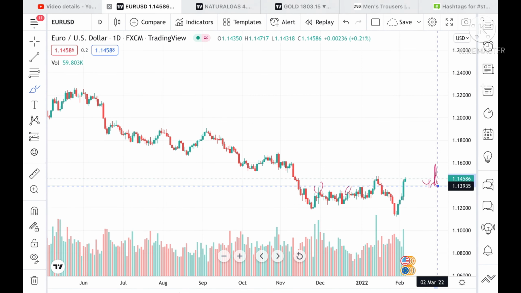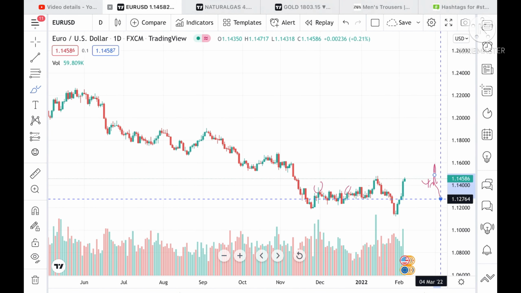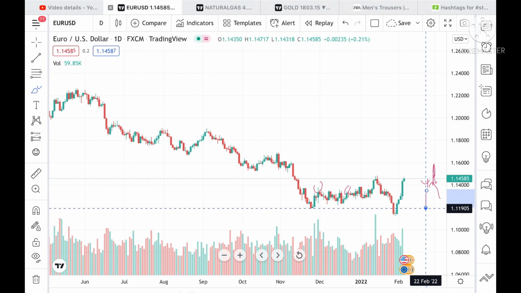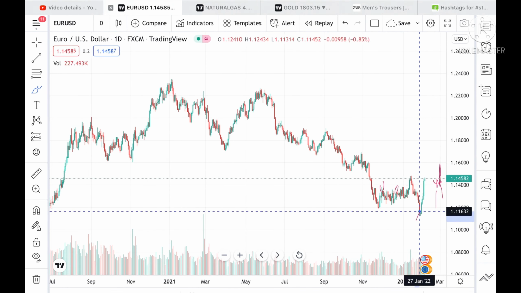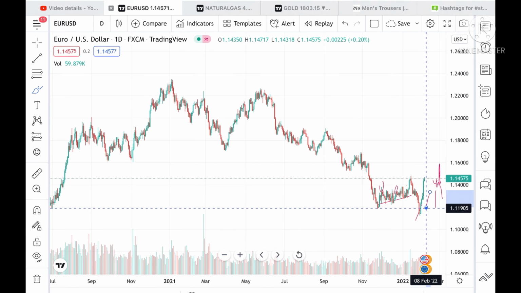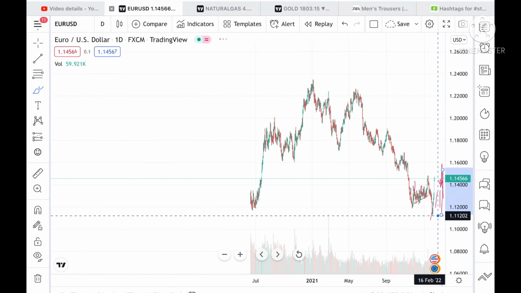But suppose the price doesn't sustain this level, then we can see a level of 1.13428, and from there further fall towards a level of 1.12764. Once it comes close to this level, then we can see a fall further towards 1.19905, because these levels are already being tested here, so chances of going towards 1.19905 will be high, and from there we can see it fall further to a level of 1.11202.